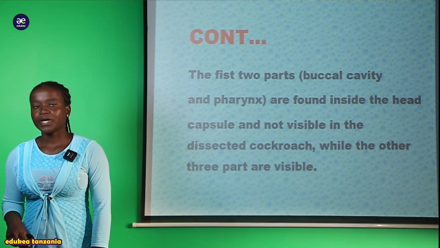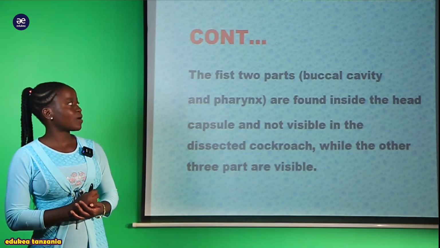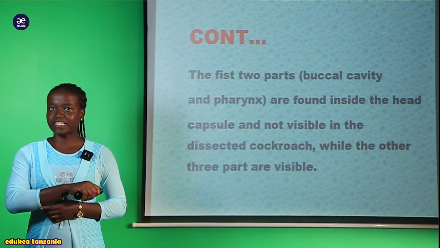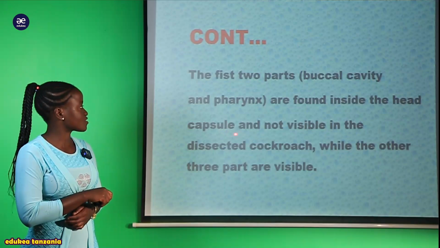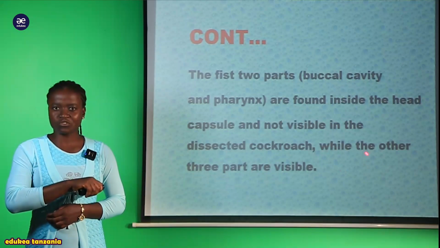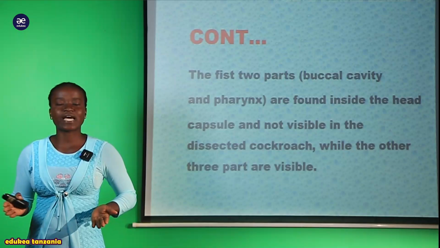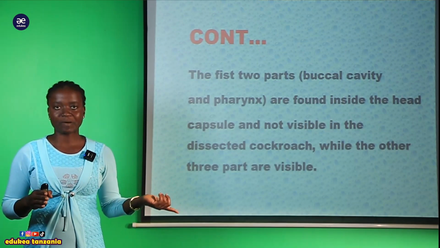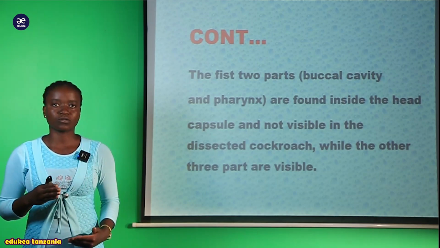Kwa hiyo sasa tukiangalia buccal chamber au buccal cavity, tunasema kwamba hii ndio sehemu ya kwanza inayopatikana ndani ya kichwa cha insect ambayo tunamuita cockroach. Lakini hii part tunasema kwamba inapatikana ndani ya kichwa cha huyu cockroach. It is not visible. Kwa maana kwamba huwezi identify this is pharynx, you cannot identify this is buccal chamber, but it is found within the head of this cockroach.